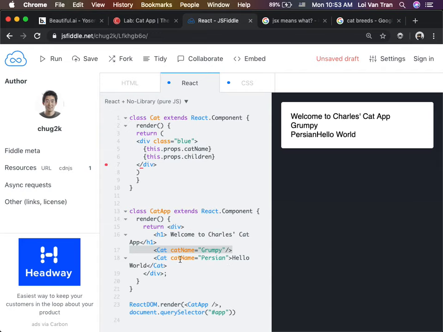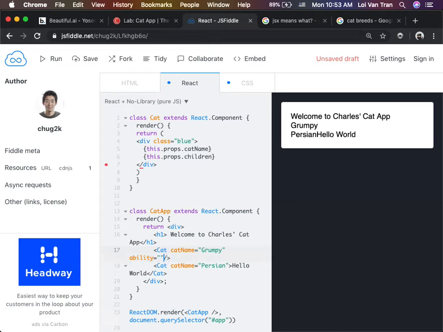So right now we only have a cat name, right? Let's give it an ability. What does a grumpy cat do? What's it really good at? Being unimpressed. Grumpy cat is really good at being unimpressed. That's its special ability. What's the ability of a Persian cat? I don't know. What does a Persian cat do? Being cute. Being cute.